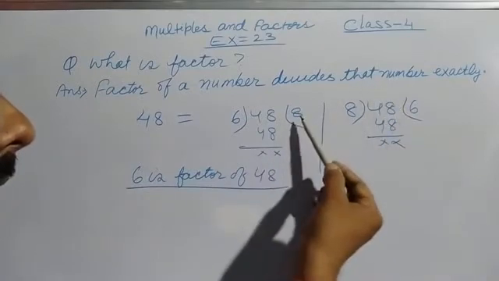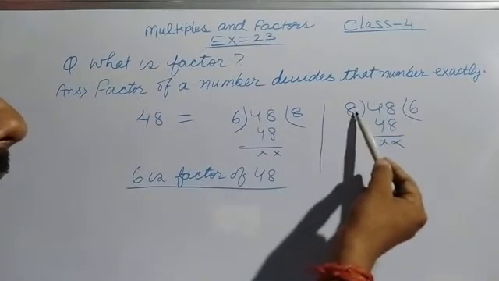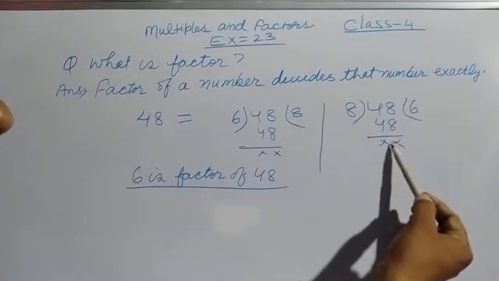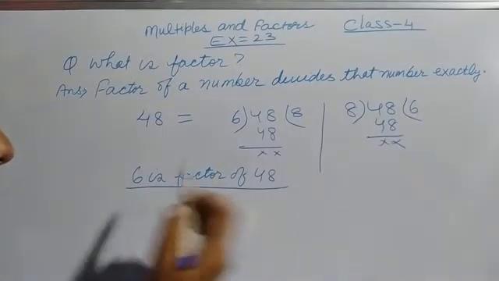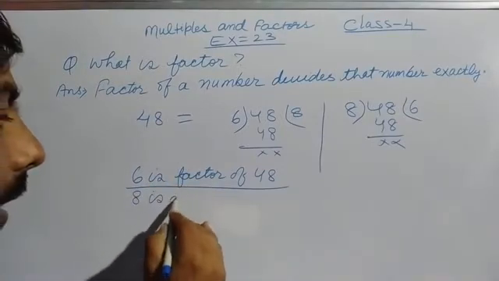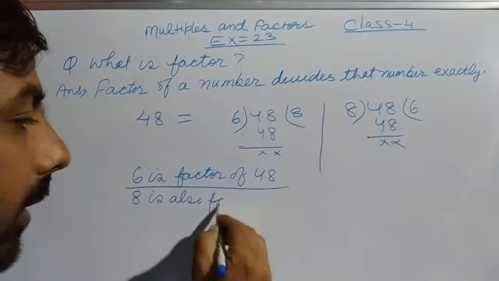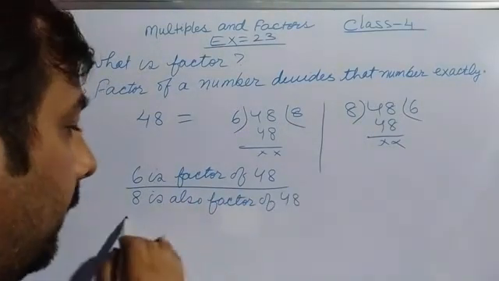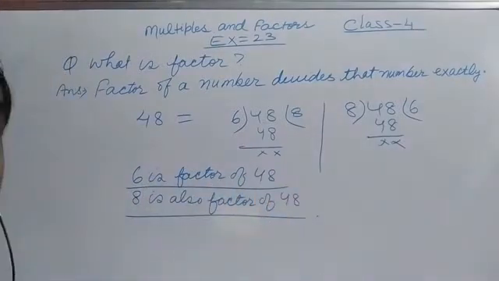In the other case, if we divide by the quotient 8, we get the result 6. The remainder will be 0. So 8 is also a factor of 48.